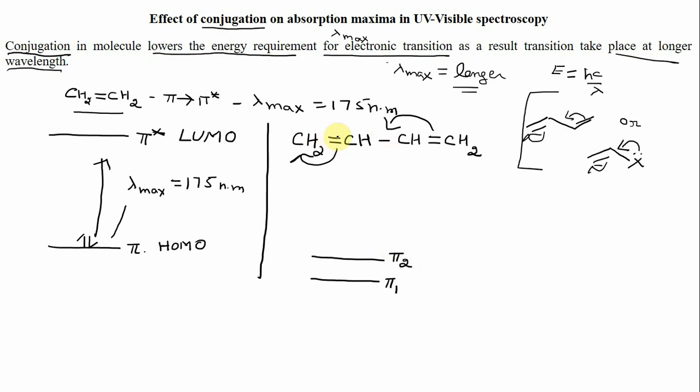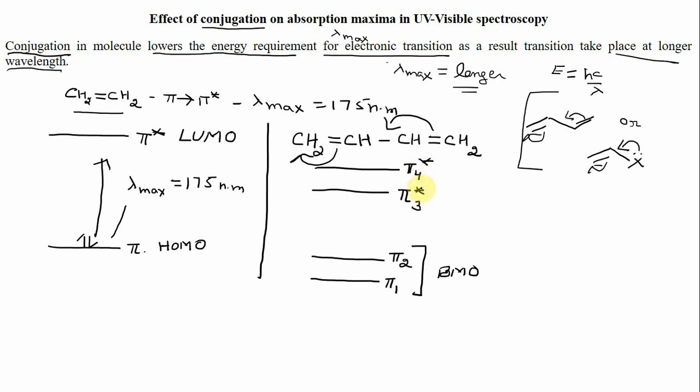Always remember, in a conjugated system the number of bonding molecular orbitals is always equal to the number of double bonds. So here there are two double bonds, so there are two bonding molecular orbitals, and corresponding to that there are anti-bonding molecular orbitals, pi 3 star and pi 4 star.